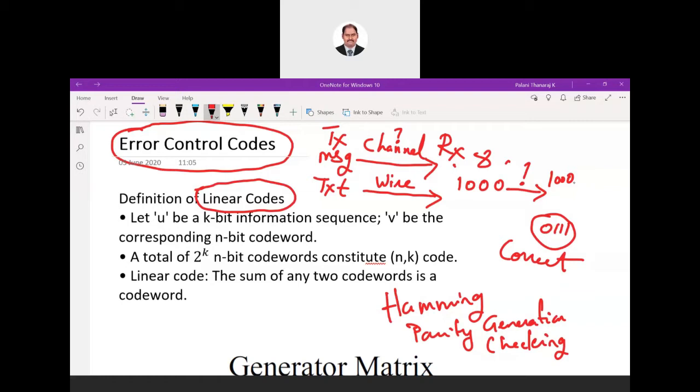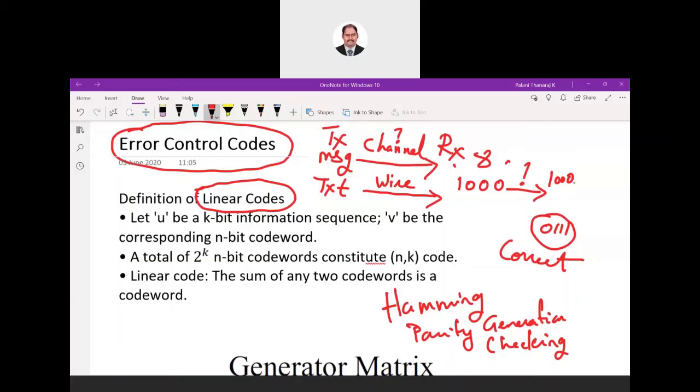You have studied ASK, phase shift keying, how we have different systems to transmit ones and zeros. So the linear code is a stream of ones and zeros only, and we are going to base our system on this stream of data. We are going to discuss linear codes, error control codes.